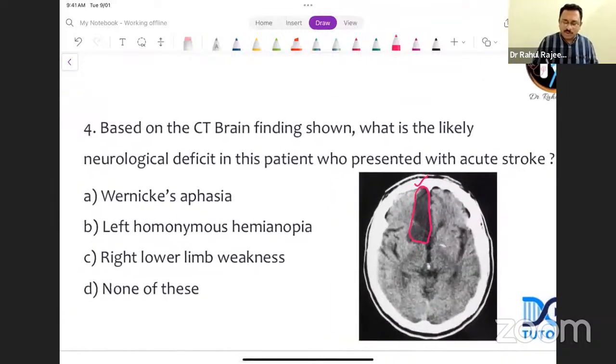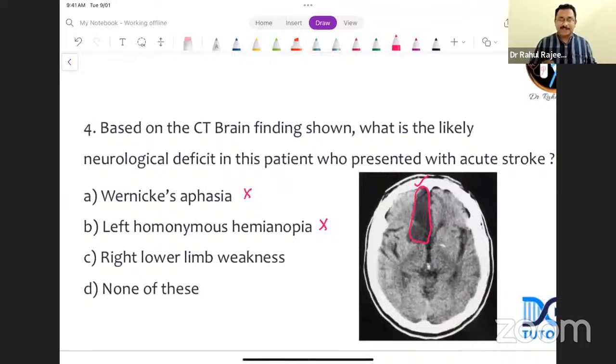So it is not going to be a Wernicke's aphasia because Wernicke's aphasia happens usually in dominant hemisphere strokes and it is due to a middle cerebral artery affection. And it is usually, you've got the superior division of MCA, inferior division of MCA, the inferior division of MCA is affected. Homonymous hemianopia is unlikely to be a finding that happens with an ACA territory stroke. It is a less likely finding. It is usually seen with MCA territory strokes.